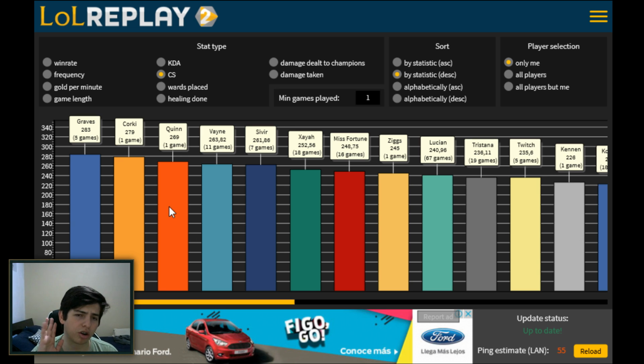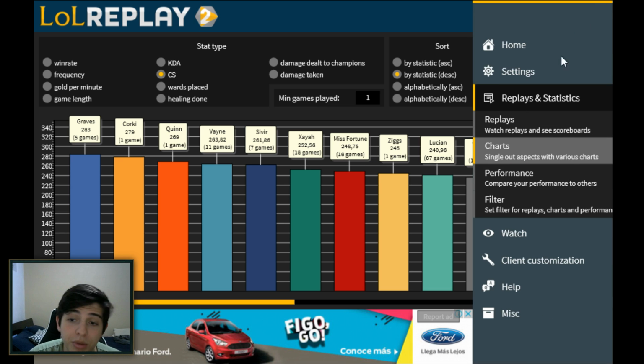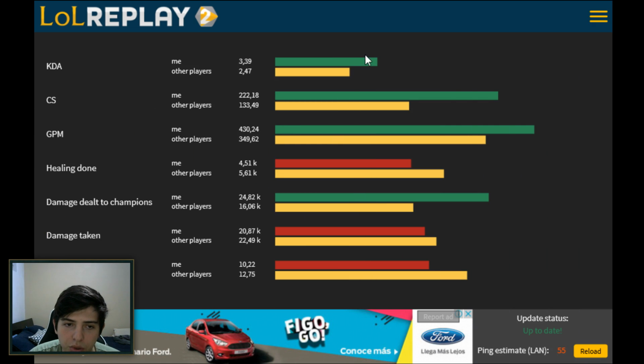I don't think I use this chart very often, but if you just installed it, you can probably just have an idea of how well you do on individual champions. Now, like I said, this would only start recording the moment you install it, so it's not going to pull from Riot's database. It's not going to have its own database. But as you add more and more games, you gain a lot more knowledge about your overall performance. So that's actually pretty useful.